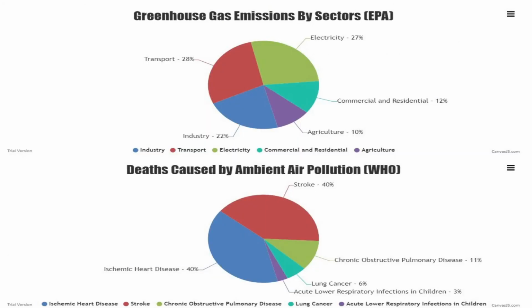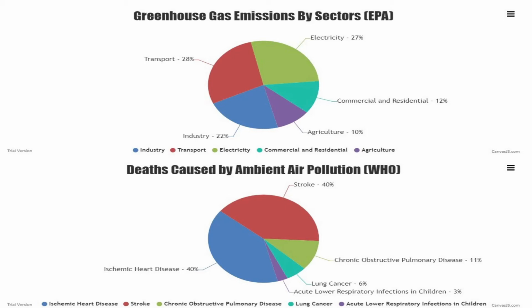Okay, so this is an example of one of the other graphs that we're able to make as well. We were able to make these graphs using information from EPA and WHO. As you can see, these graphs show which sector had the most greenhouse gas emissions and what deaths were most attributed to ambient or outdoor air pollution.